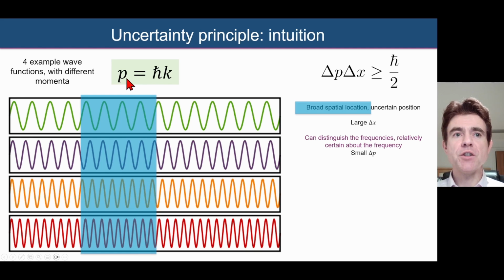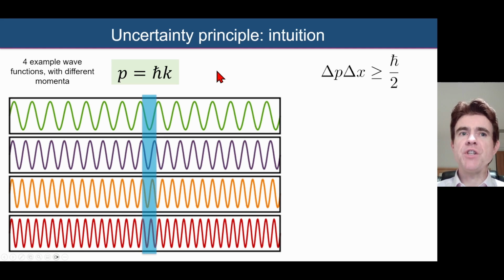In other words, it's quite easy to distinguish different momenta. Therefore, if we're not very spatially localized, our uncertainty in the momentum is quite low. In other words, we're able to say with quite high confidence what a particle's momentum is.